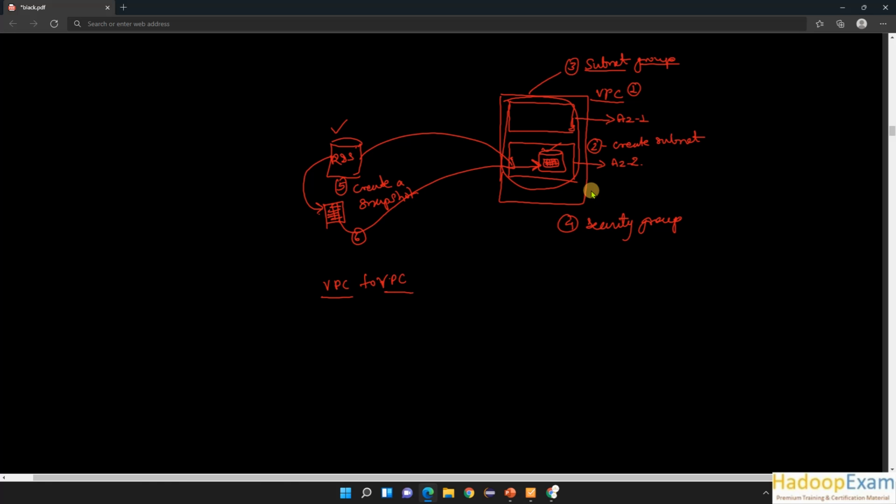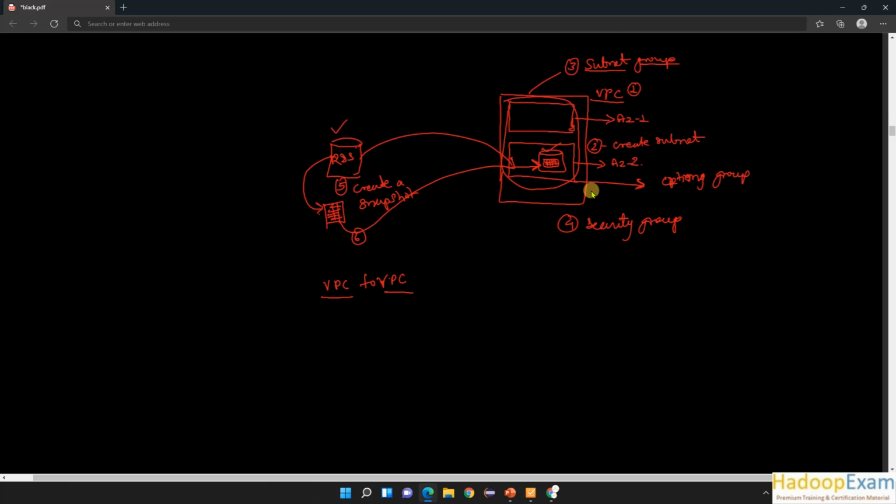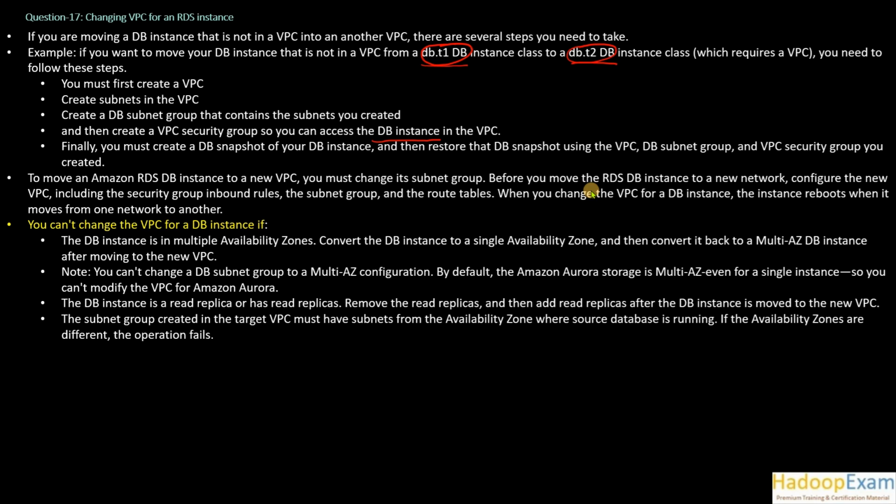I think one more thing we have not mentioned here, because the question is not asking, is the option group you need to create, correct? We did learn about the option group in the previous session as well. So here it is assuming you are using the default option group attached to that VPC. To move an Amazon RDS DB instance to a new VPC, you must change its subnet group before you move.